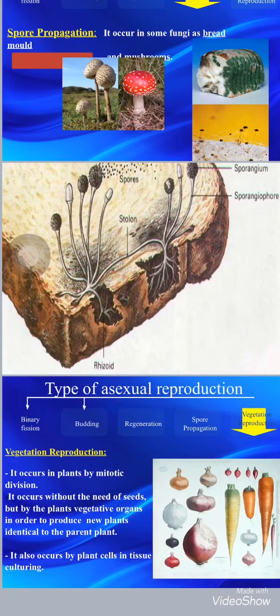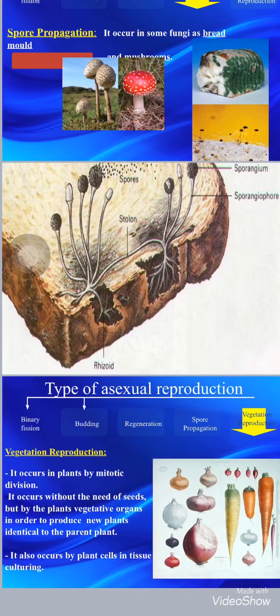The last type of the asexual reproduction is the vegetative propagation or the vegetative reproduction. Okay, it occurs in the plants by, of course, mitotic division. It occurs without the need of seeds, but only by the plant vegetative organs, such as the root, the stem, the leaves. For example, such as the carrots. You can grow carrot by the root. You can take the carrot, the crop which is carrot. It's the root of the plant, in order to produce a new plant which is identical to the parent plant.